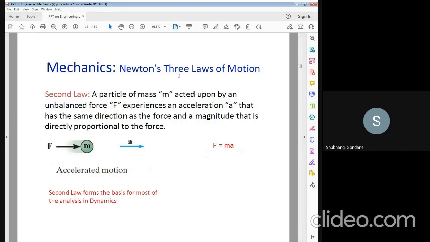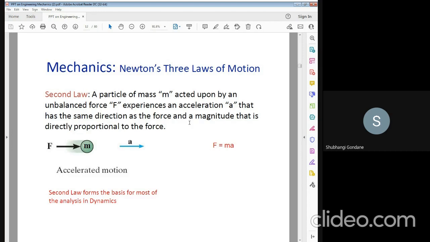Second law of motion. The second law forms the basis of most of the analysis in dynamics. That is, a body experiences acceleration under an unbalanced force, and the acceleration is directed in the same direction as the force and its magnitude is directly proportional to the force.